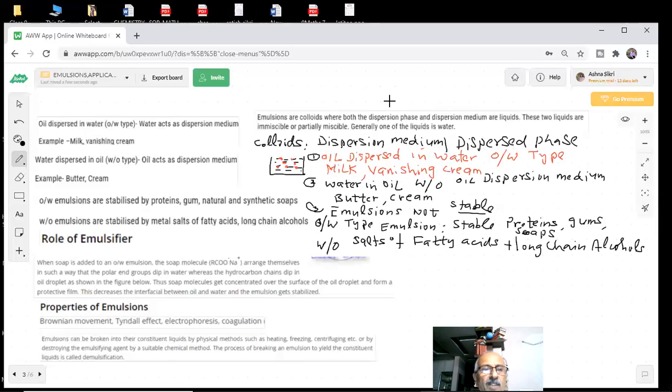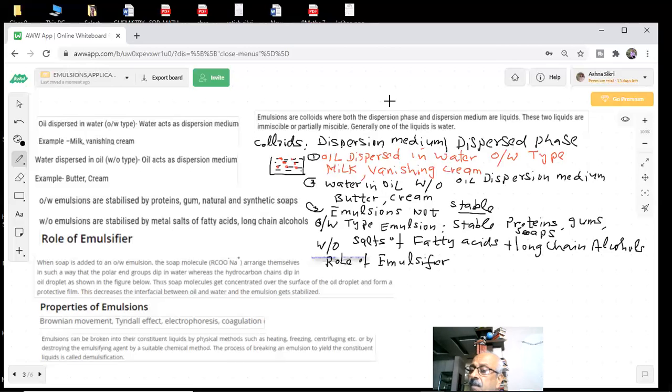So what is the role of emulsifier? Important question for exam. We have given our lectures and notes in a way where question answers are being answered, trying to decode the NCERT book completely. Our purpose is to understand the meaning of each and everything. Here I'm talking about the role of emulsifier. One thing is clear: an emulsifying agent is required to stabilize the emulsions, or they will break down and separate into two separate layers.